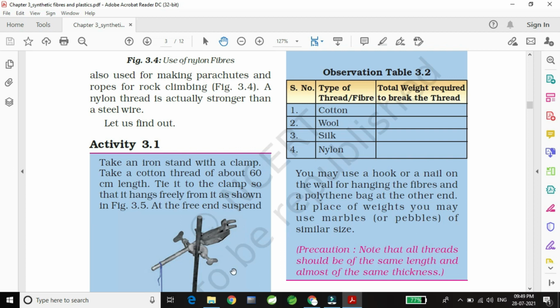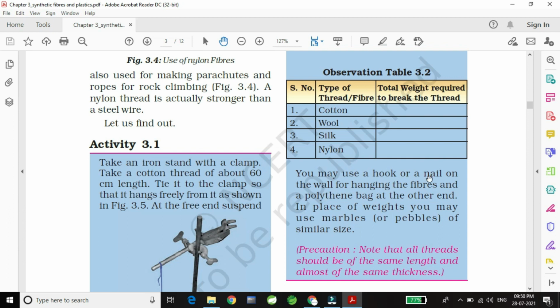If you do this activity, you will be able to understand. But make sure the threads are of the same length. Cotton, wool, silk, nylon should be of the same length. That means if you are taking 60 cm, all the threads should be 60 cm. Cotton will be 60 cm, wool 60, silk 60 and nylon 60 cm thread.